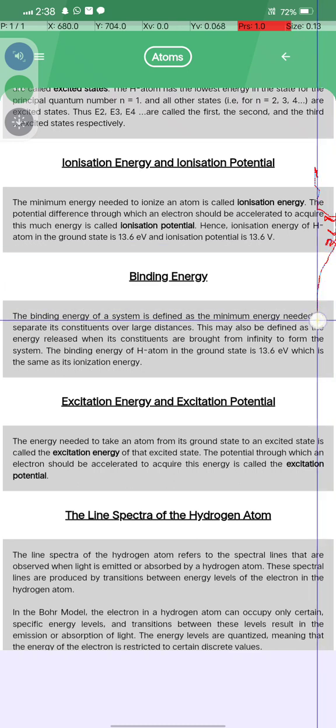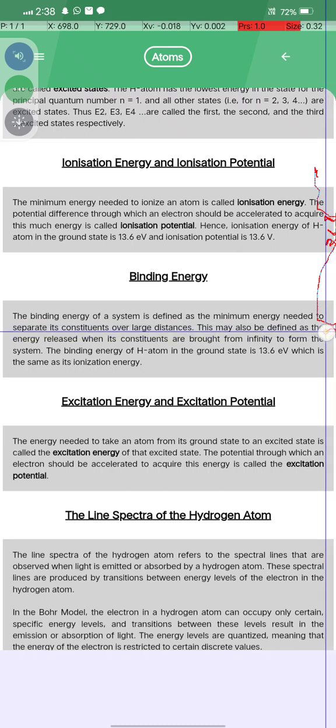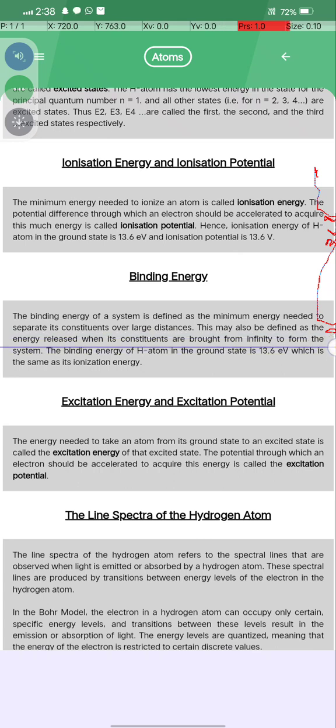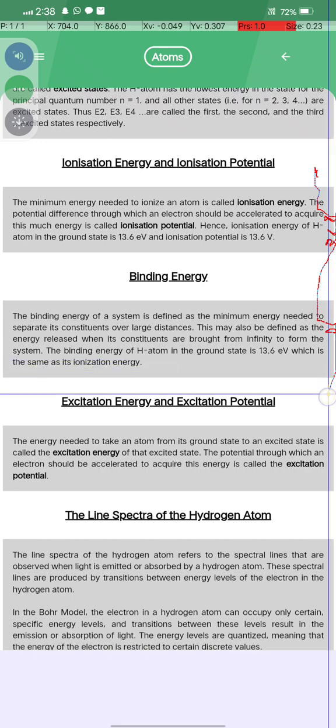What is binding energy? Binding energy of a system is defined as the minimum energy needed to separate the constituents over a large distance, and it may also be defined as the energy released when the constituents are brought from infinity to form the system. The binding energy of the H atom in the ground state is 13.6 electron volt, which is the same as the ionization energy.